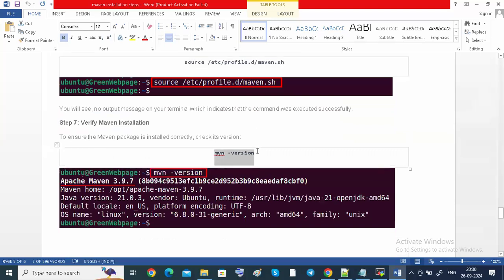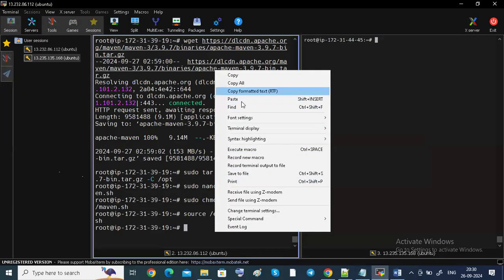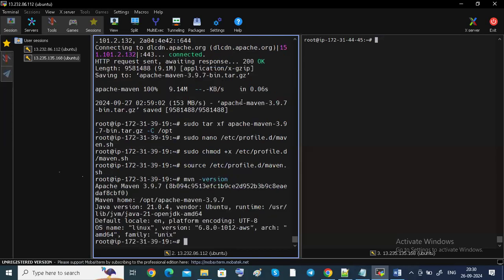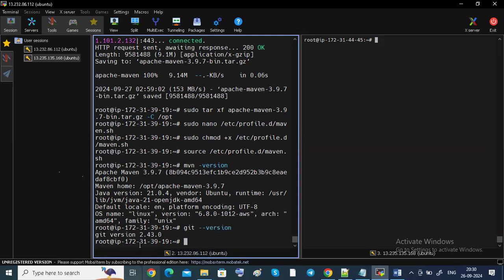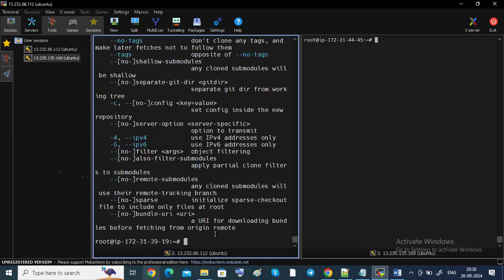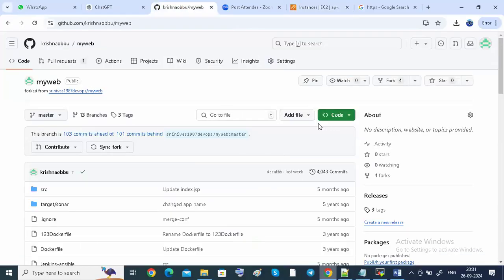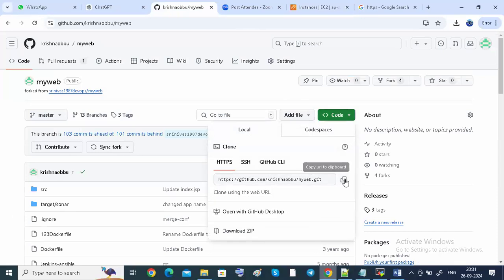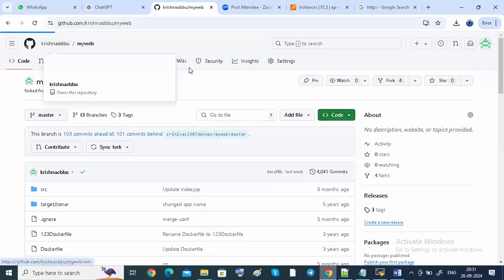Okay, now I'm going to check whether Maven has been installed or not. See, Maven has been installed, guys. Okay. Now, is Git there or not? I'm going to check the version, guys. See, Git is already there. I want to do a git clone, guys. Git clone, space, I need to give my project URL. Okay. I'm going to copy my web project, or else I will take another project.